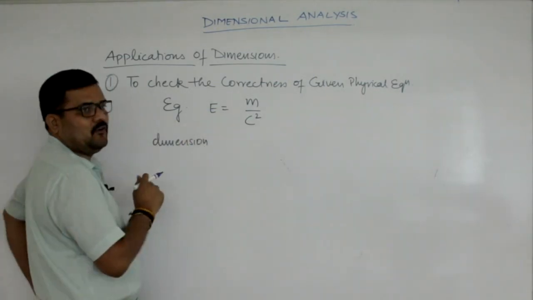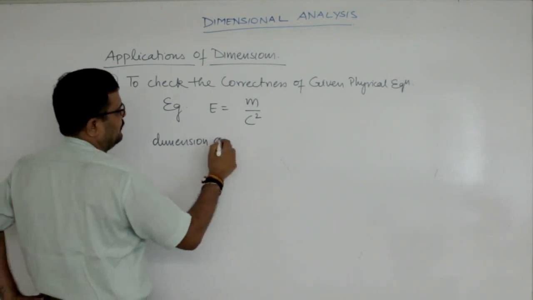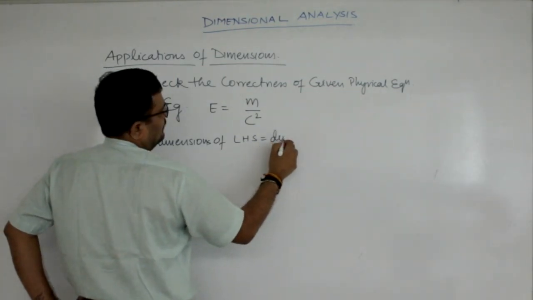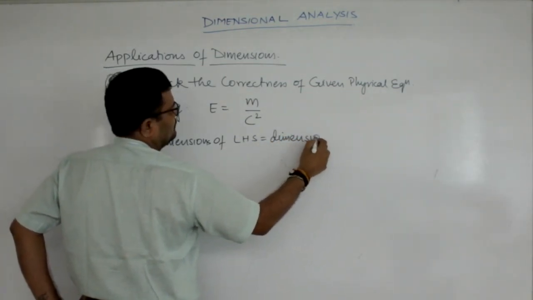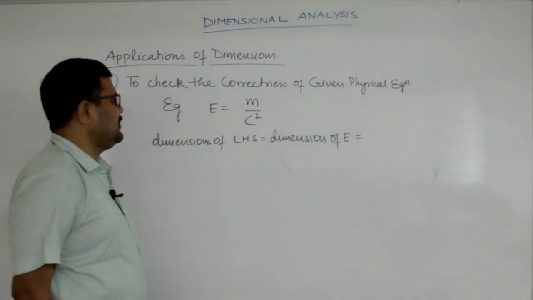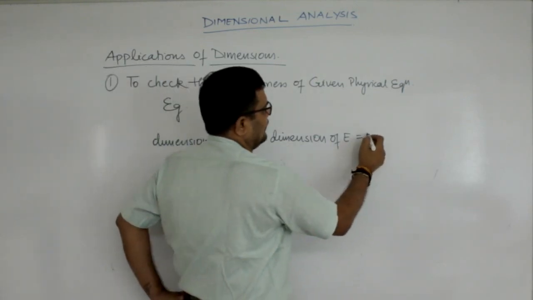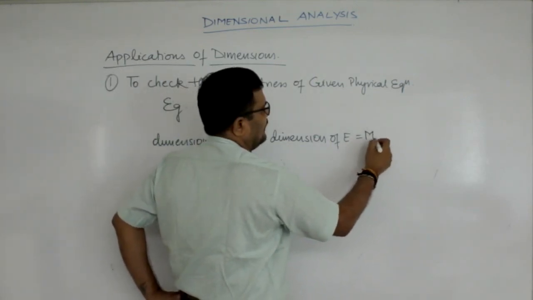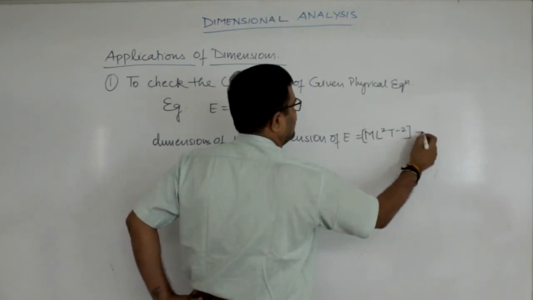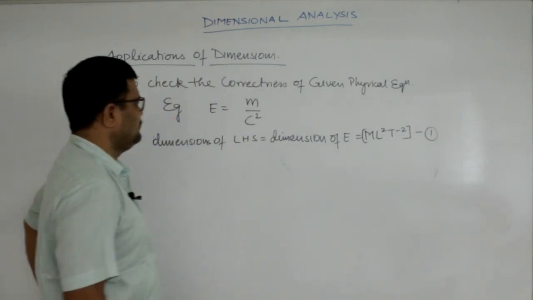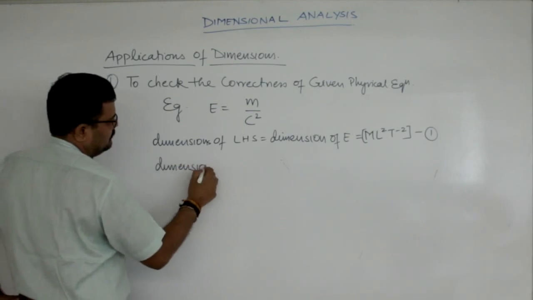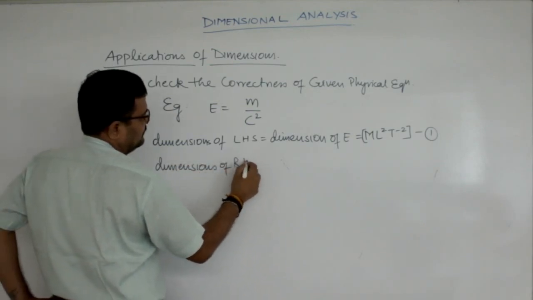We have to use the principle of homogeneity here. Dimensions of the left hand side, that is the dimension of E. What is E? E is energy. Energy has the dimension of work, that is ML square T minus 2. This is the dimension of energy. I am writing it as equation number 1. Now the dimensions of the right hand side.